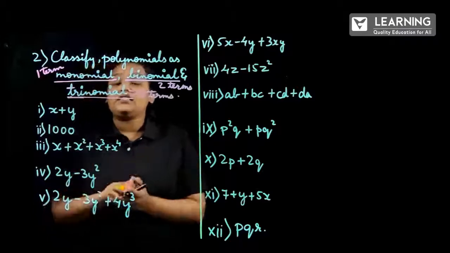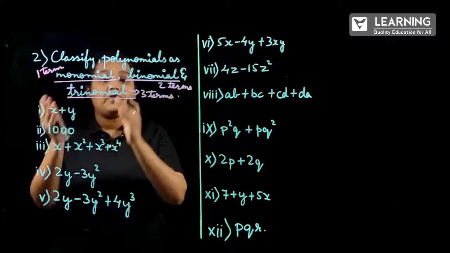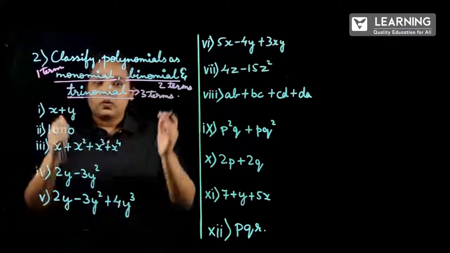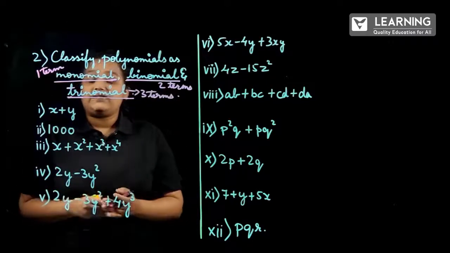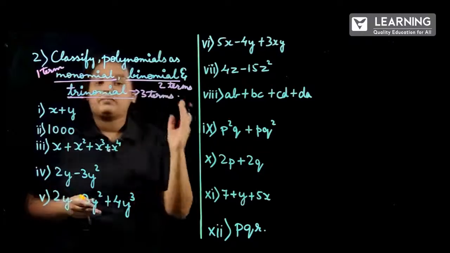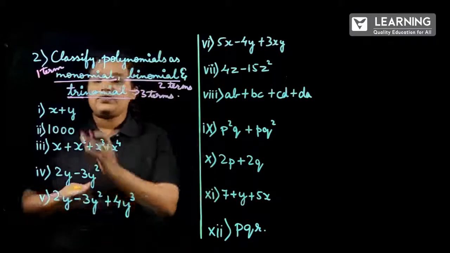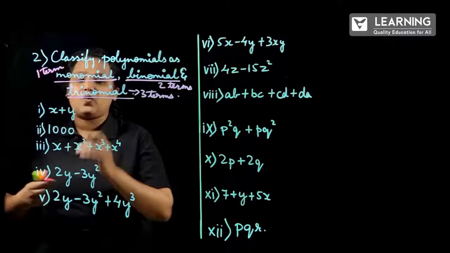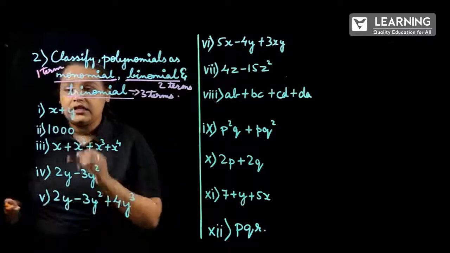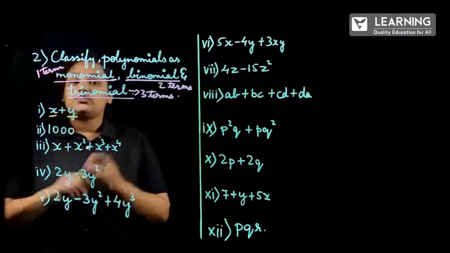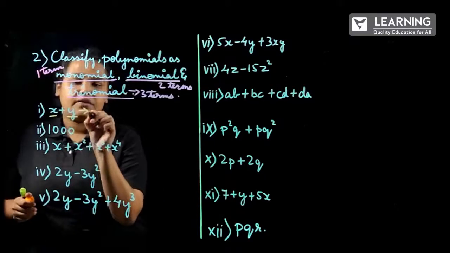So here we have classified and we know what is monomial, binomial and trinomial. So by seeing the given problems, let us classify whether it is a monomial or binomial or trinomial. So first question is x plus y. So x plus y means how many terms we are having? 1 and 2. So this will be binomial.